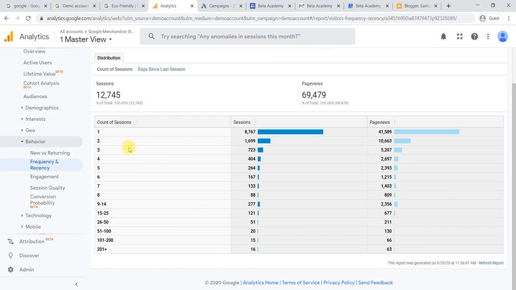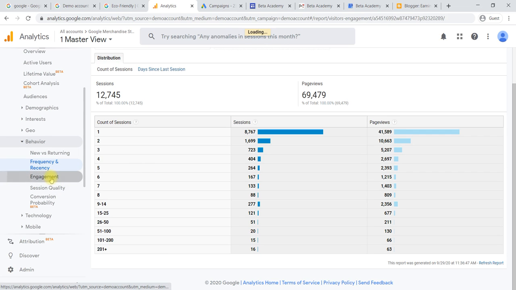Count of sessions, say 3 sessions have been done. How many of them have done 3 sessions, and how many page views did we get from those numbers of sessions? This will give you a fair idea about how many times your users are logging into your website again and again.